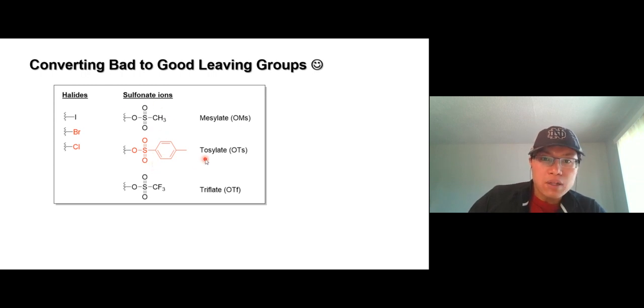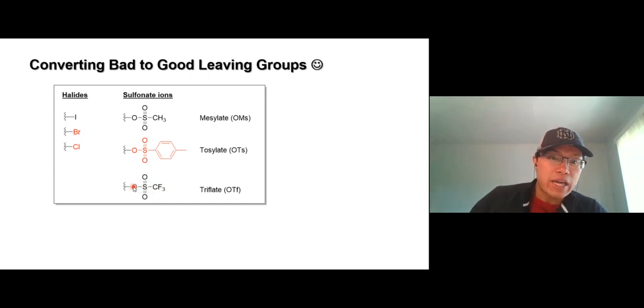We have the toluene sulfonyl group. This is toluene, this is the sulfonyl group, and we have the oxygen there. We call the whole thing tosylate, and it's an even better leaving group. So mesylate is already good, tosylate is even better, and this one right here is triflate, with trifluoro. Anyway, the whole thing we call triflate.